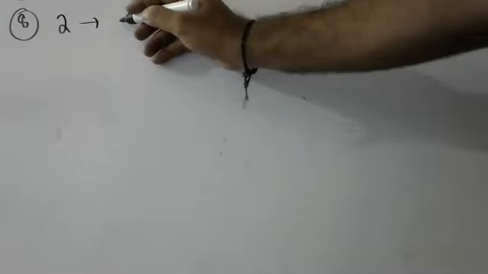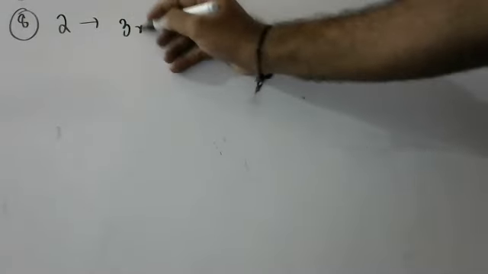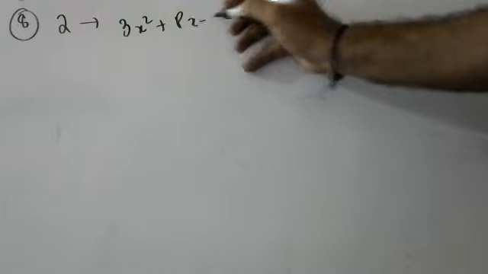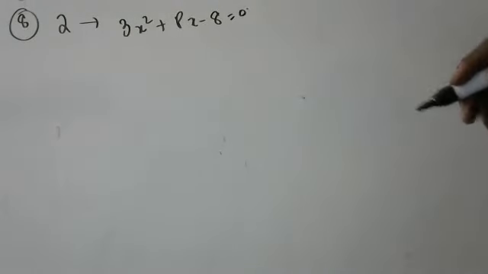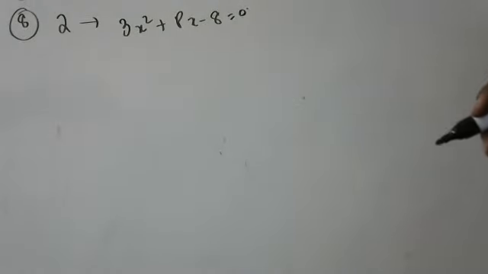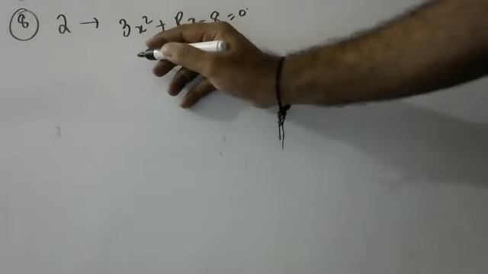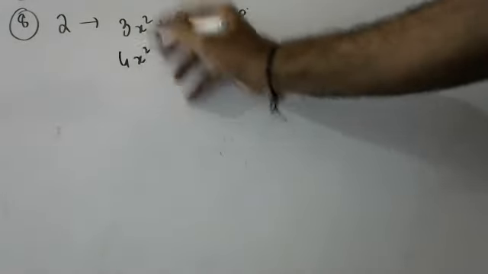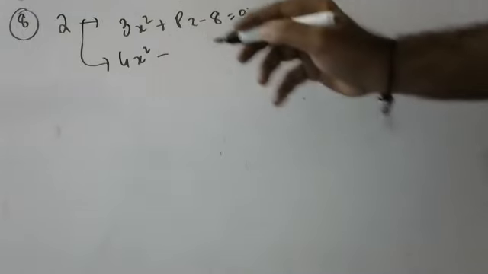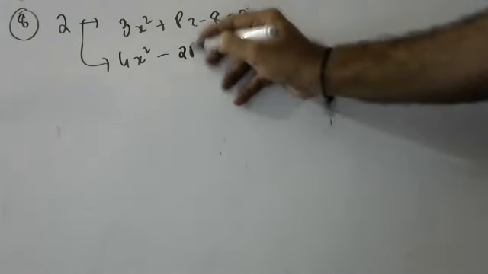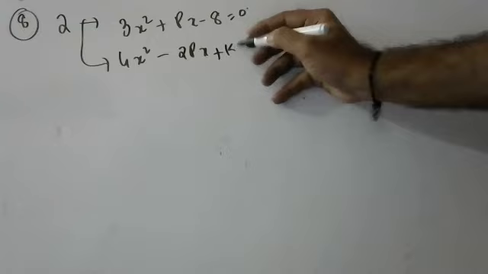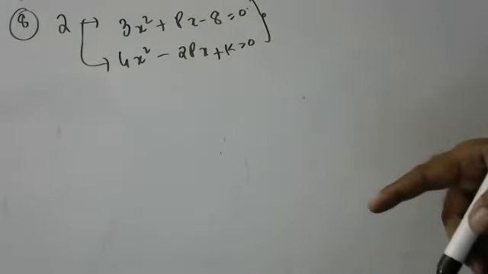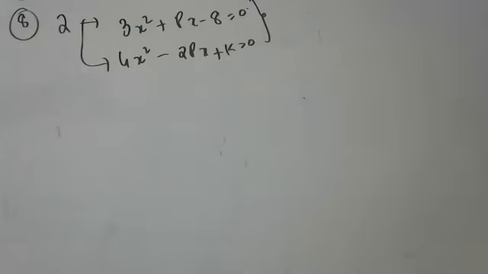2 is the root of 3x square plus px minus 8 is equal to 0. And what is the other one, children? 4x square minus 2px plus k is equal to 0. 2 is the root of this also, both of them. Find k, children. 2 is the root of both of them.